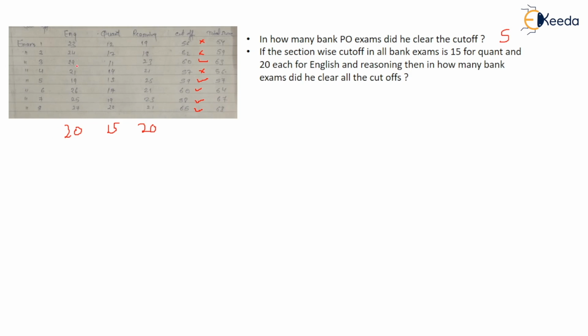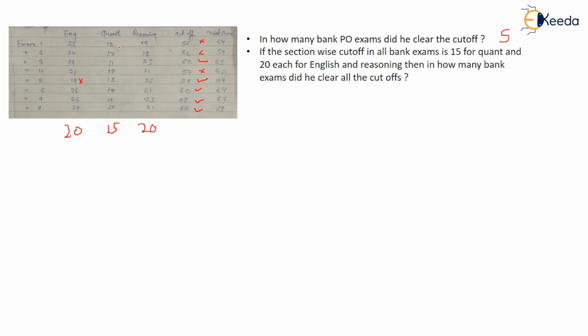So we have to see in English how many people are scoring more than 20. This one is not scoring, so eliminate this. Apart from that, in quant, see those who are not clearing and eliminate them, then see those who are clearing.